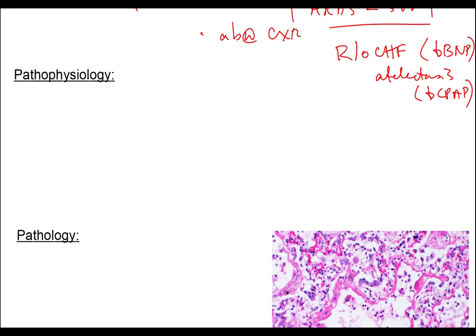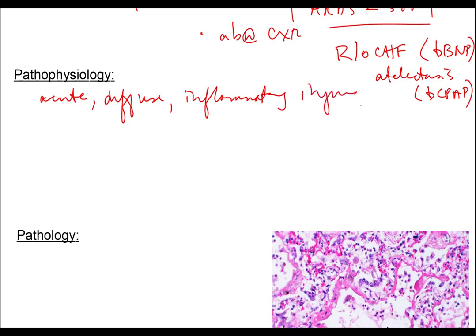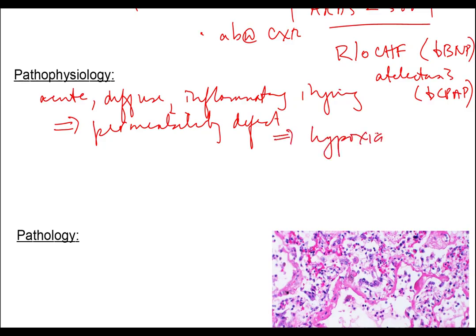So why does the patient look like this? The answer is because this is an acute, diffuse, inflammatory injury to lung that leads to a permeability defect in the alveolus, and that permeability defect with its exudate then gives you hypoxia with VQ mismatching and decreased lung compliance.